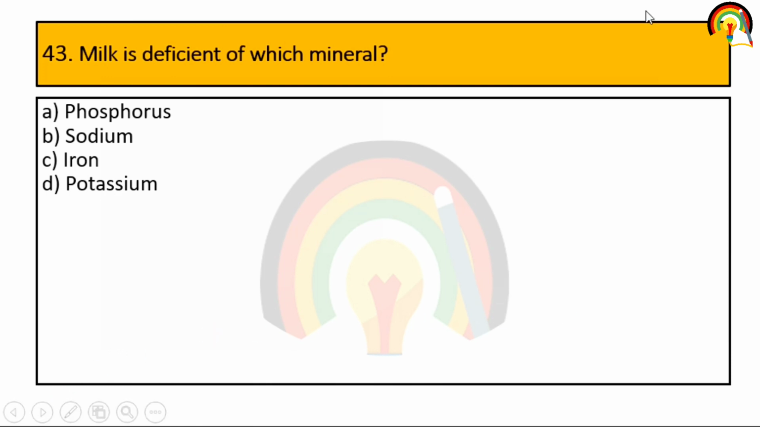Next one. Milk is deficient of which mineral? Phosphorus, sodium, iron and potassium. So milk is a poor source of iron. Right? So it is also very important. Please star mark it, that milk is the poorest source of which mineral? It's iron. Next.